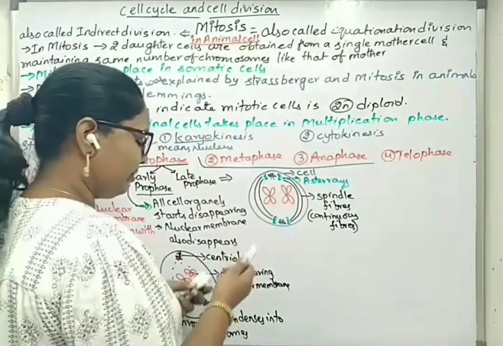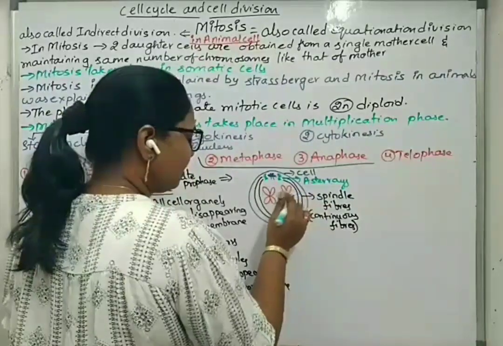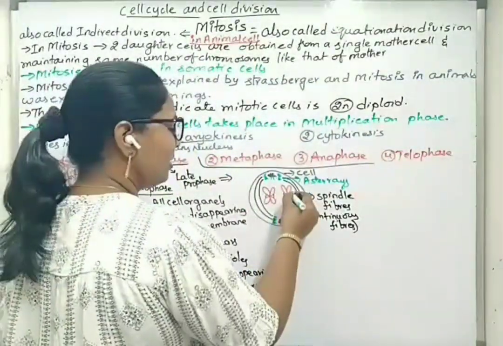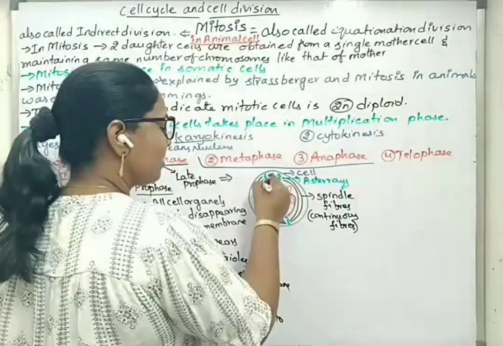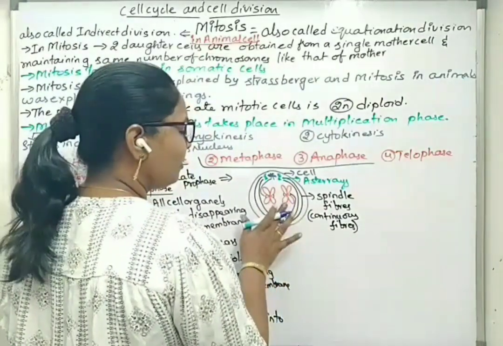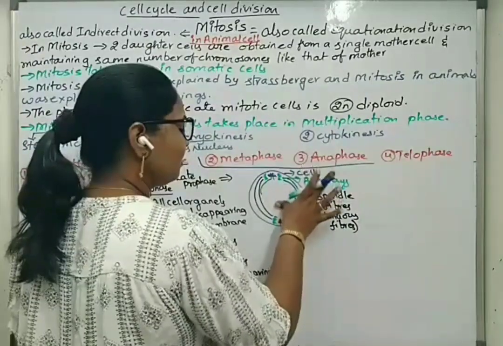Even at late prophase, the kinetochore will be there on either side of the centromere, and that has to get attached to one centriole here. So with these spindle fibers which are now formed, we will change the direction of these chromosomes.